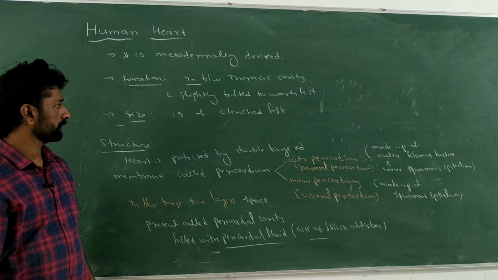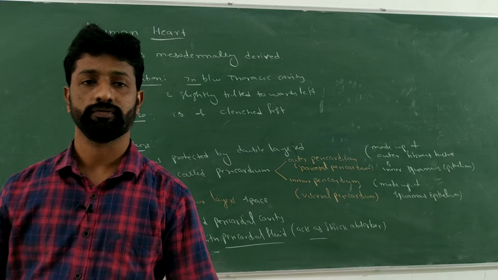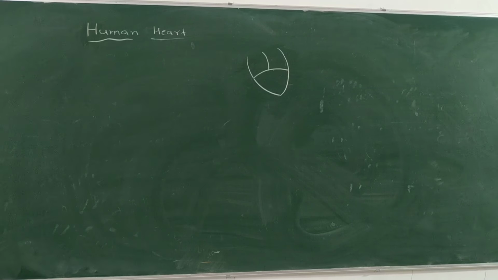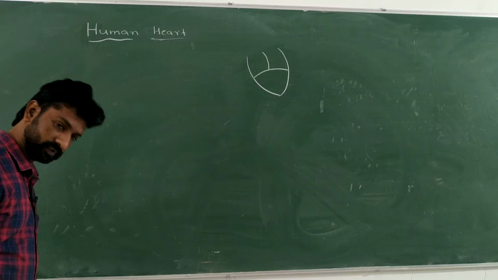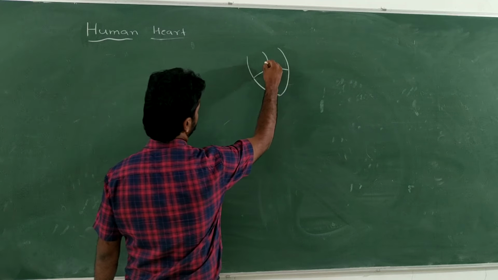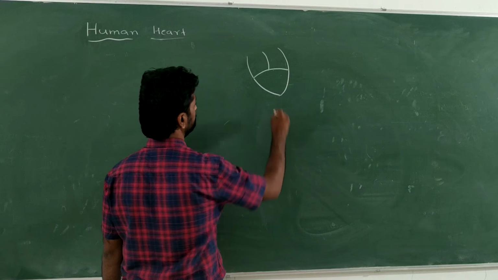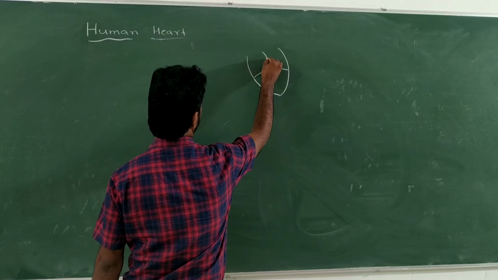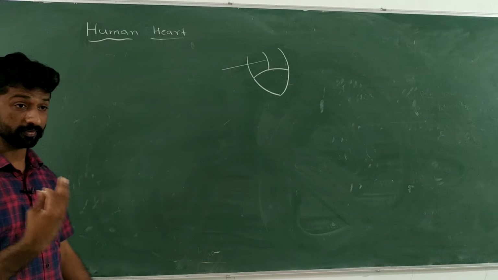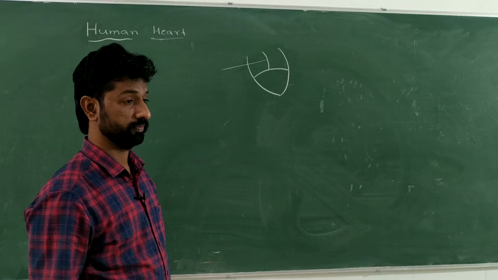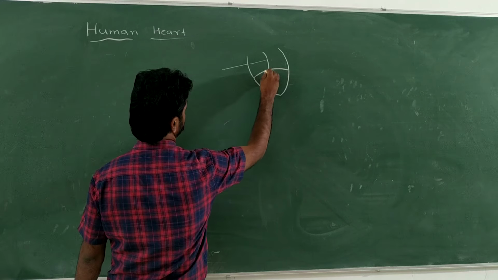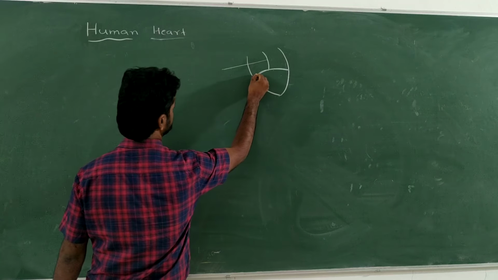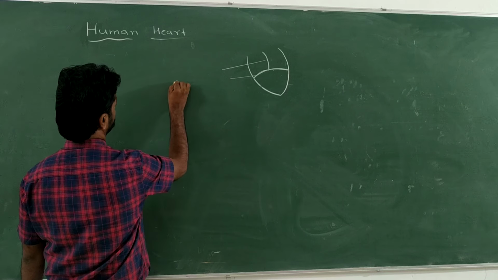Make a note of these points. Later we can discuss the structure of the heart. Externally, what is the division which divides the atria and the ventricles called? It is called the coronary sulcus.